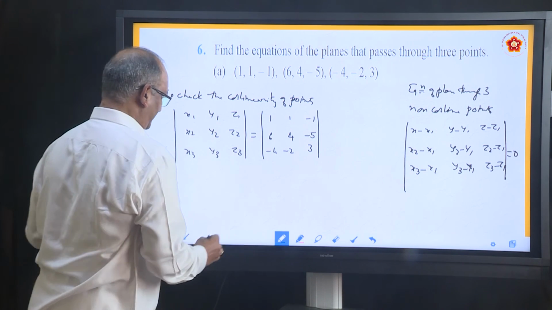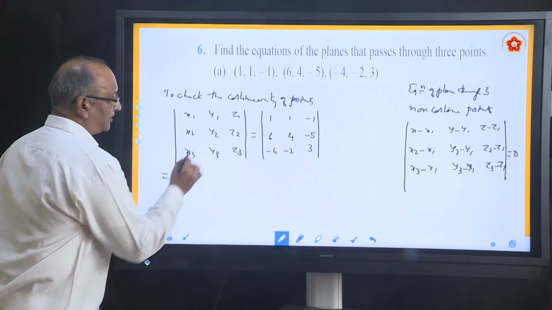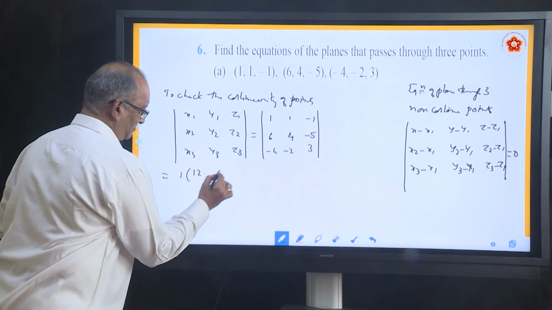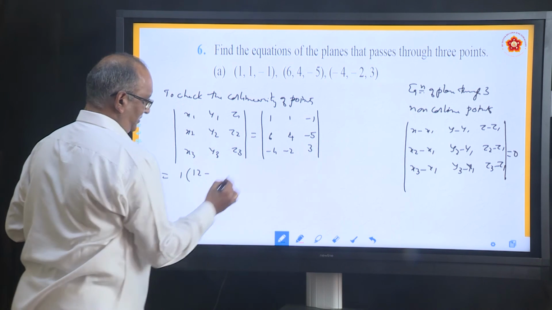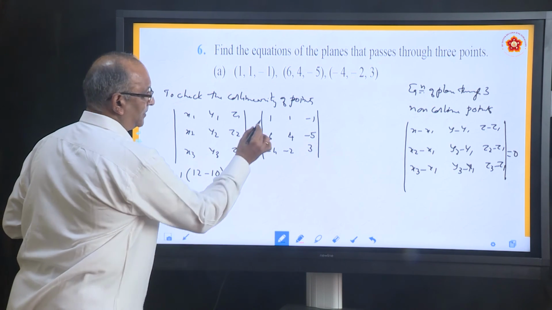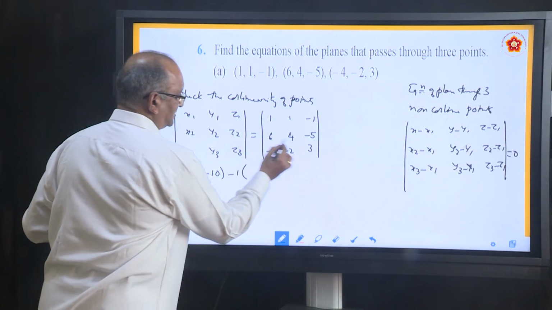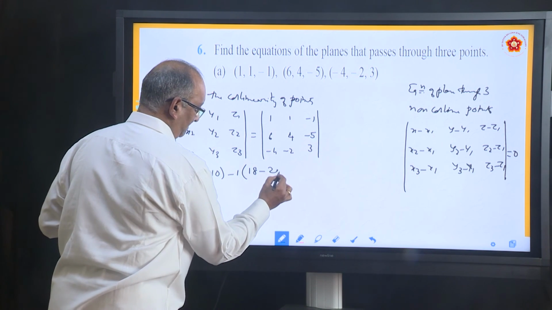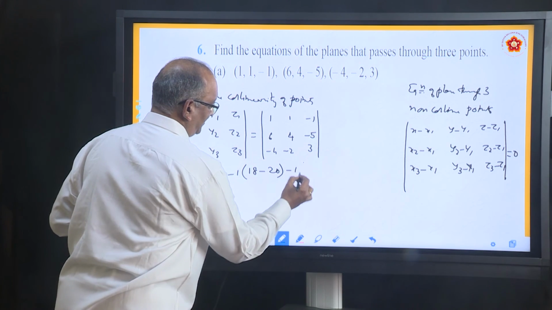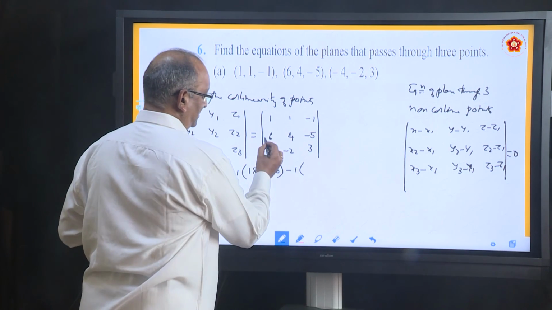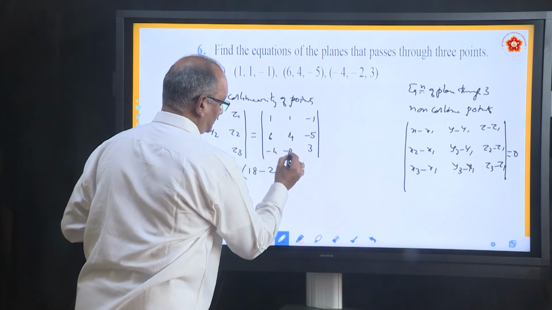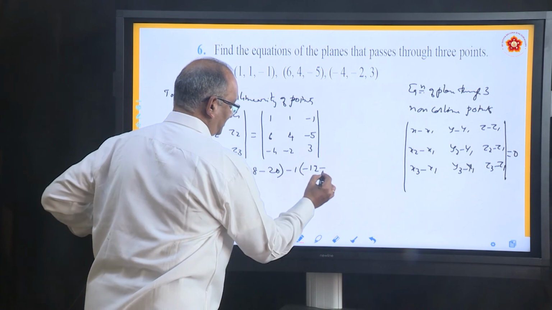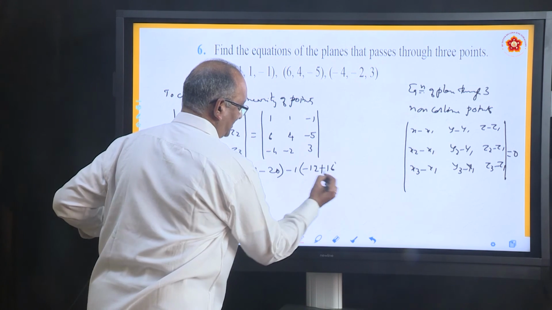Simplify this determinant, equal to 1 into (4 3s are 12 minus 5 into 2, 10), minus 1 into (6 3s are 18 minus 20), minus 1 into (6 2s are 12, so minus 12 here minus 16, it will become plus 16).